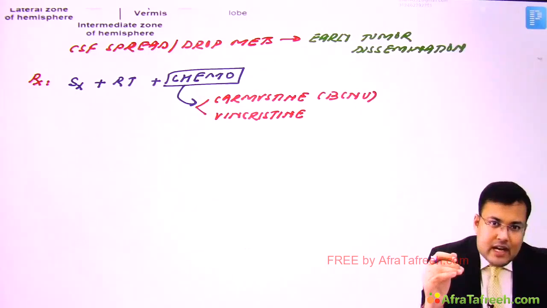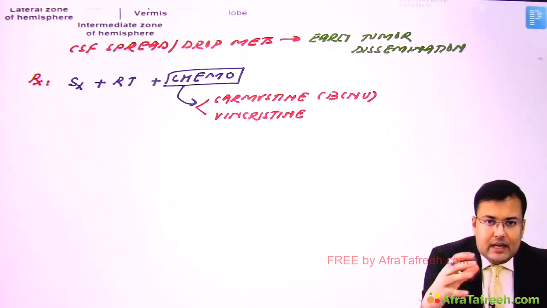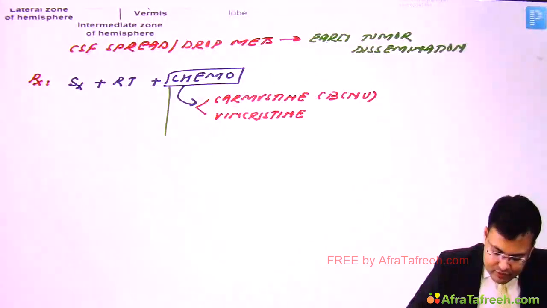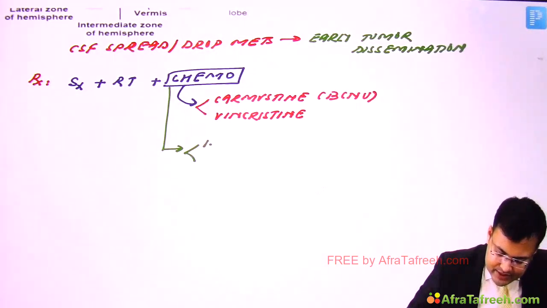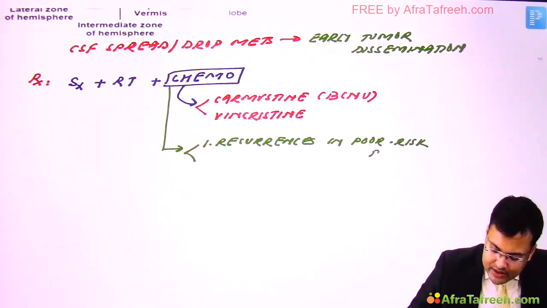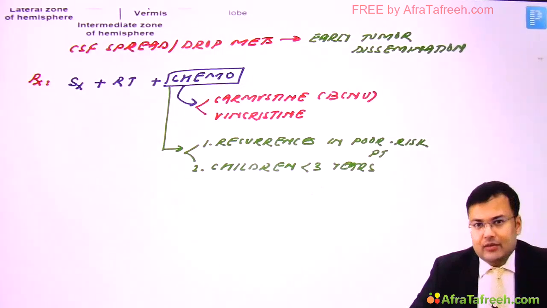And if the age of the child is less than 3 years, and if you give radiotherapy, there are lots of complications related to radiotherapy. So generally this chemotherapy is given in which patients? Having recurrences, so recurrences in poor risk patients, and it is given in children less than 3 years. Why? To avoid the complications of radiotherapy.